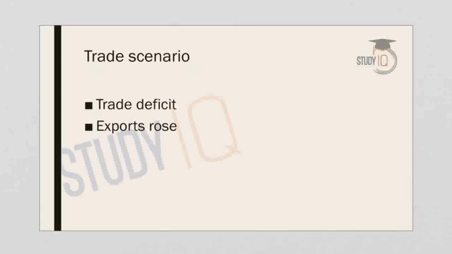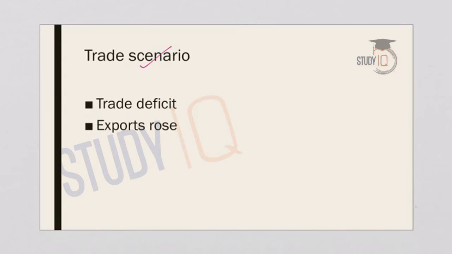So let us first understand what is the trade scenario in India. As we discussed in the beginning, India's trade deficit has come down to a 17-month low in the month of February 2019. First of all, it is important to understand whether it is a good symptom or not. For that, we should understand what is a trade deficit. So what is trade deficit? Trade deficit is the difference between a country's exports and imports. So the difference between exports and imports gives you trade deficit.